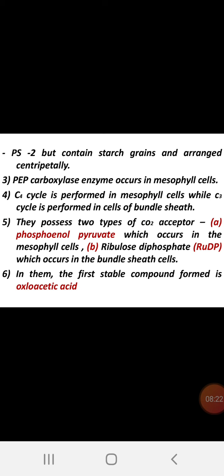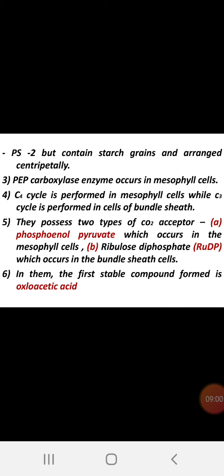whereas in the C3 cycle, RuDP, ribulose diphosphate, occurs in the bundle sheath cells. So usually in the normal C3 cycle, RuBP receives the carbon dioxide for fixation, whereas here it is received by phosphoenol pyruvate. Later in the diagram we can observe the difference: two enzymes and two chemicals are needed to operate this type of C4 cycle.